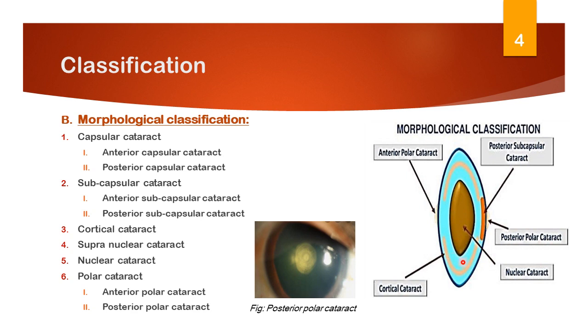Cortical cataract involves the cortex mainly. Supranuclear cataract involves the deeper part of the cortex outside the nucleus. Nuclear cataract. And lastly, polar cataract involves the capsule and the superficial part of the cortex in the polar region: anterior polar cataract and posterior polar cataract.